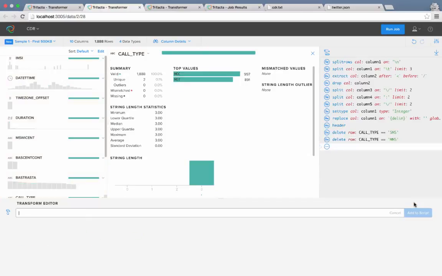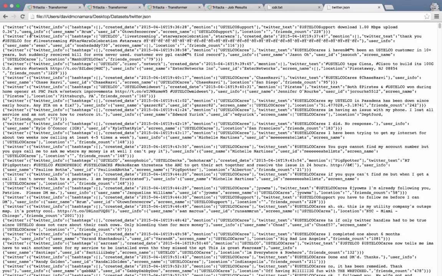Now that I have cleaned up my CDR data, I can now work on preparing my next data set. I will focus on the tweets my company is collecting continuously to derive a sentiment score. This information is also unstructured and needs to be formatted into discrete values so I can apply some natural language processing algorithm to derive a sentiment score out of the conversation to be used as a predictor for my churn model. Twitter provides the feed using a JSON format.